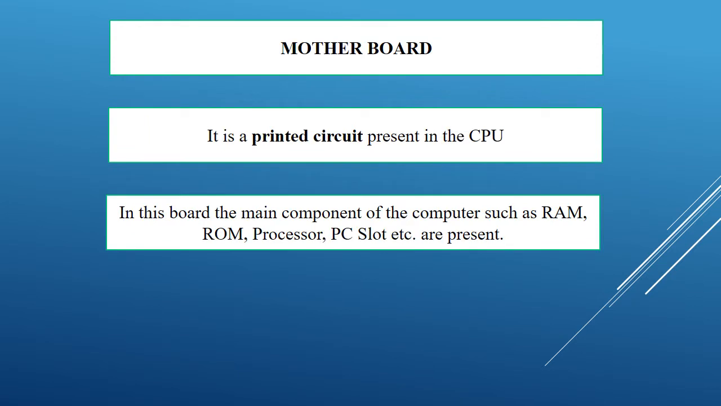Next we are going to see the motherboard. The motherboard is the printed circuit present in the CPU. If you see a computer system, inside the CPU the motherboard will be present. It is the printed circuit. In this motherboard the main components of the computer such as RAM, ROM, processor and PCI slot are present. So the motherboard is considered the main part of the computer.